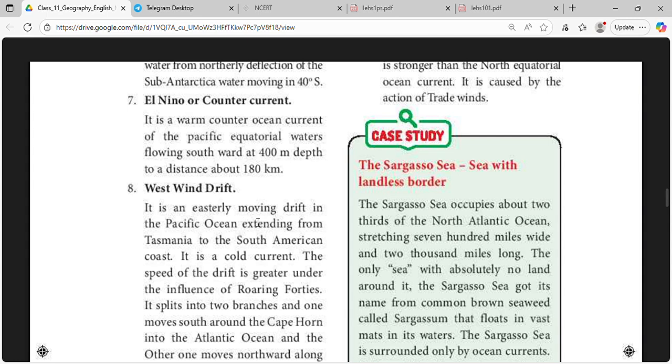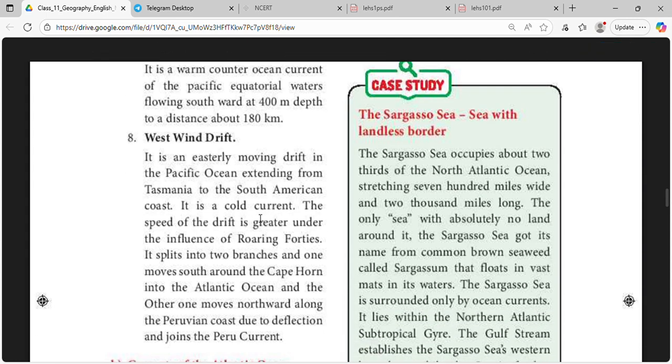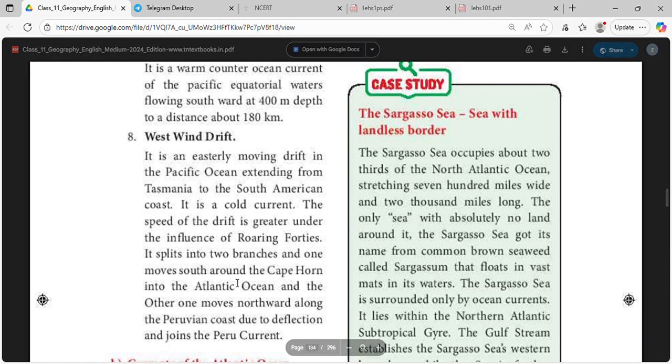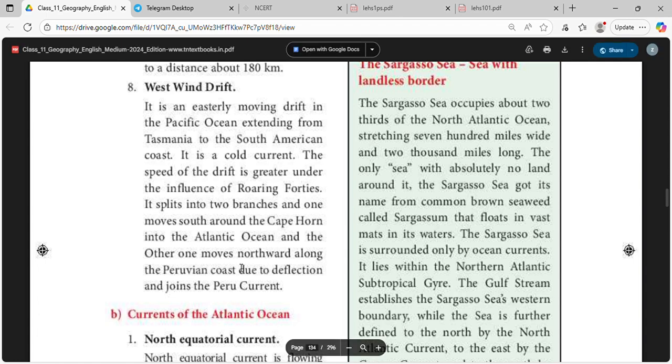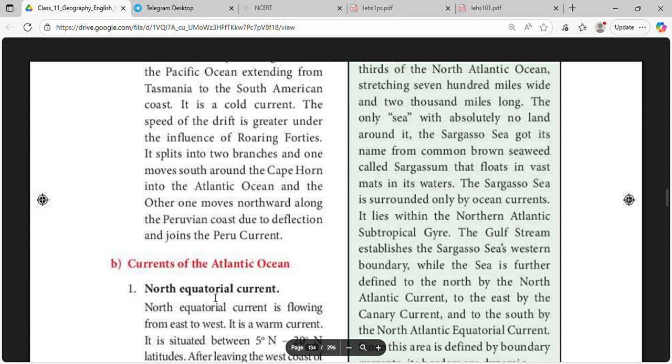West wind drift is an easterly moving drift in the Pacific Ocean extending from Tasmania to the South American coast. It is a cold current. The speed of the drift is greater under the influence of the roaring 40s. It splits into two branches, and one moves towards Cape Horn into the Atlantic Ocean, and the other one moves northward along the Peruvian coast due to deflection and joins the Peru current.